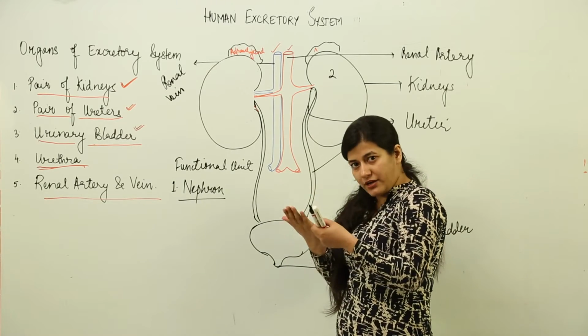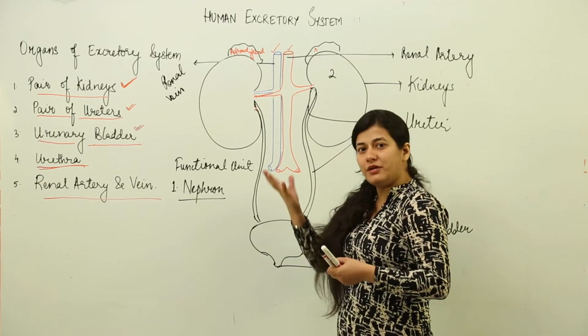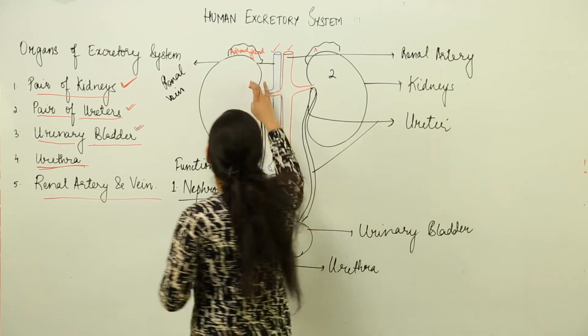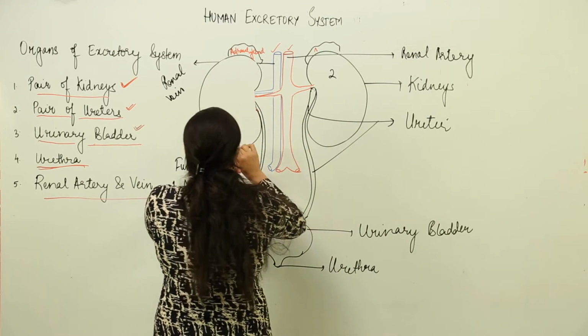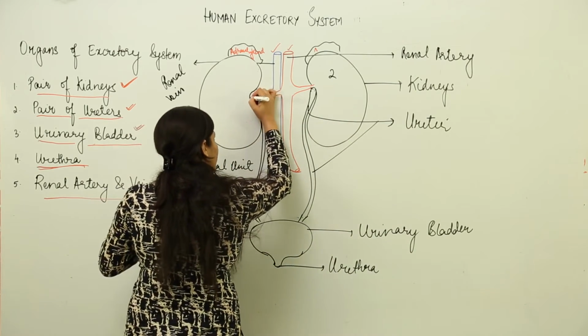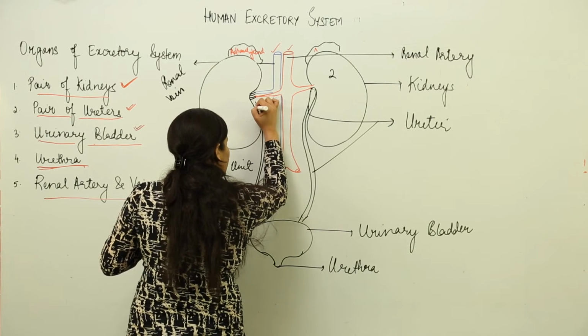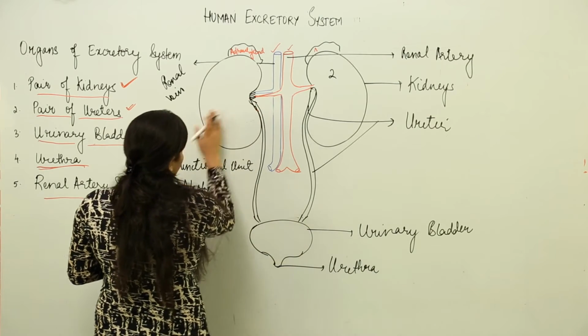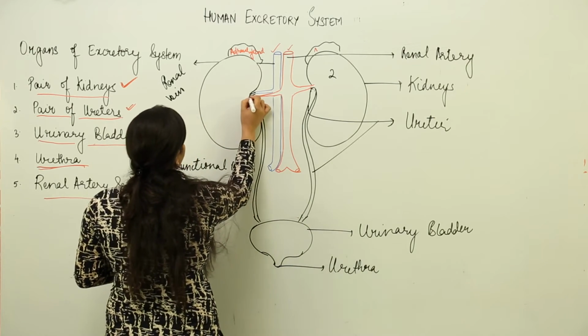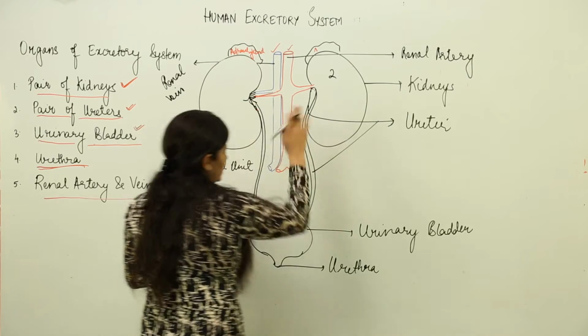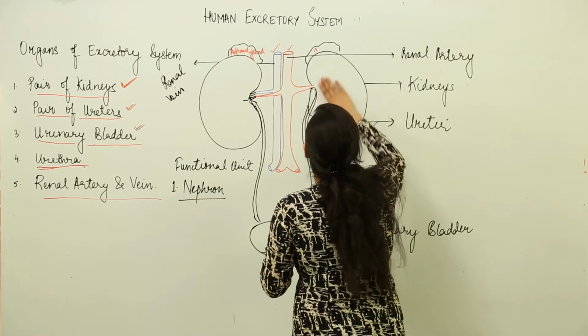Observing that half part like this would be the longitudinal section. The particular part from where the artery, vein and ureter enter is called the hilum. I would consider this kidney for representation because it would be better for you.